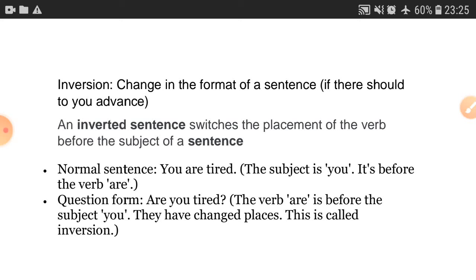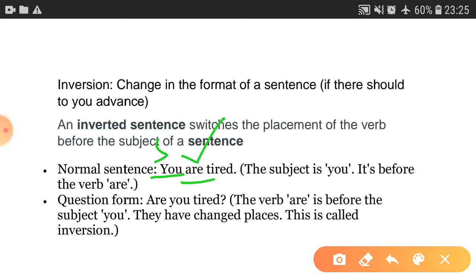Inversion. What is inversion? An inverted sentence switches the placement of the verb before the subject of the sentence. So we know a sentence has a subject, a predicate and a verb. And where is the verb generally? After the subject. This is the normal composition of the sentence. So in a normal sentence, you are tired. The subject is you and it is before the verb are. So here is the subject and here is the verb.